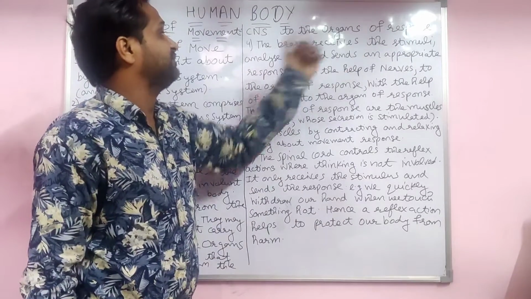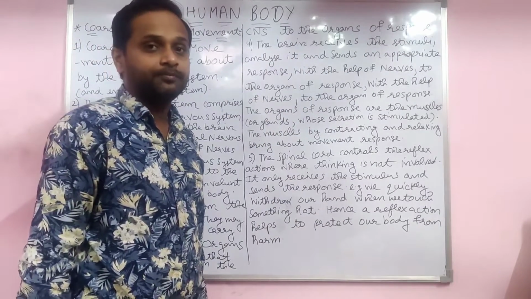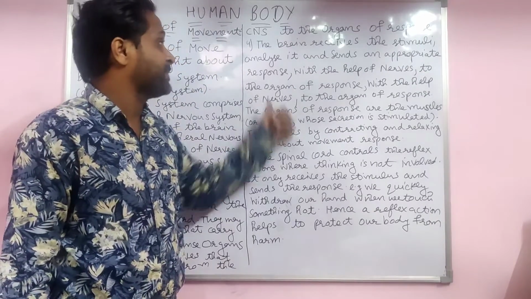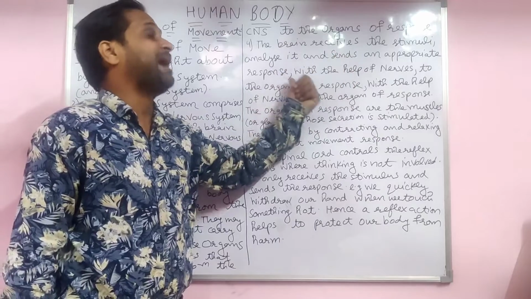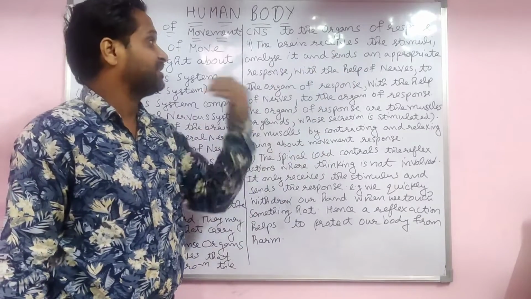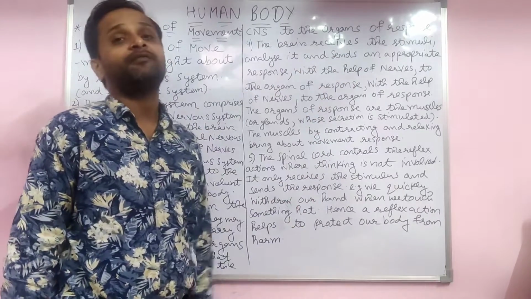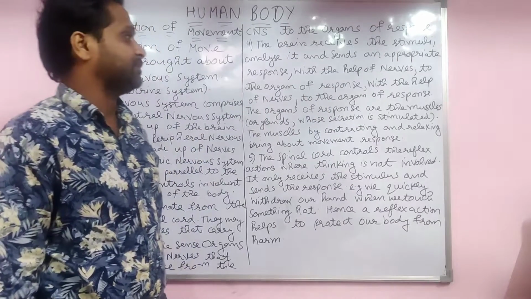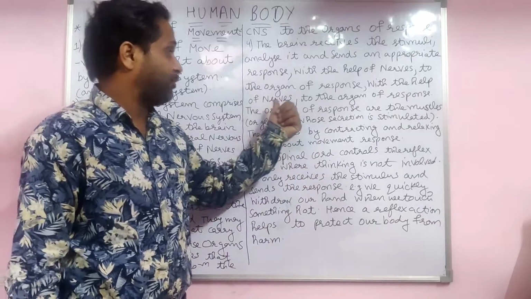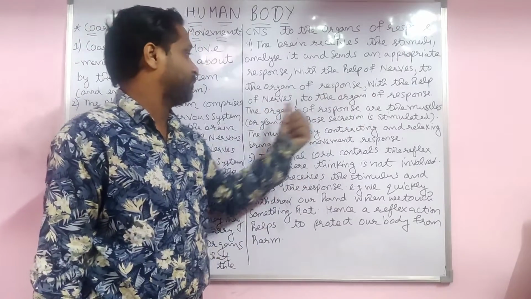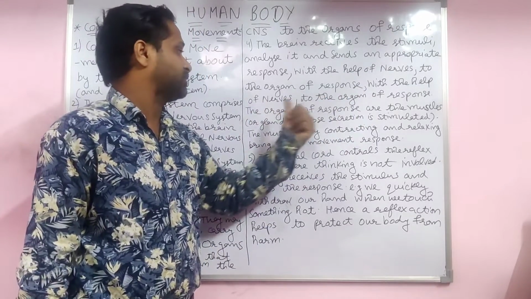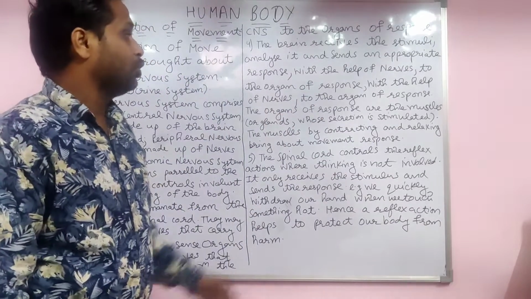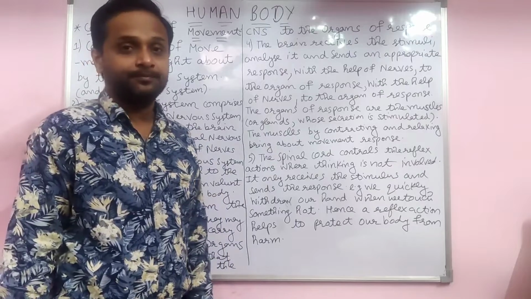The brain receives the stimuli. As already told, a sense organ senses the stimulus, any change, the brain analyzes it and sends the appropriate response with the help of motor nerves to the organs of response, for example the hand. The organs of response are the muscles, or glands whose secretion is stimulated.